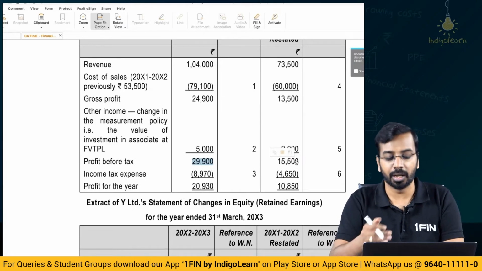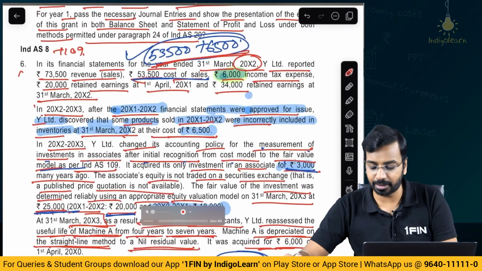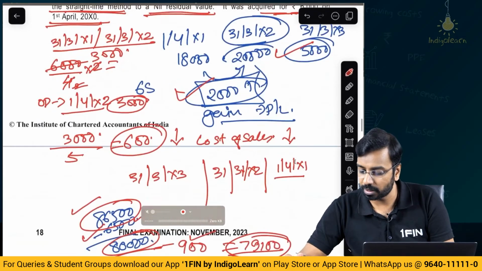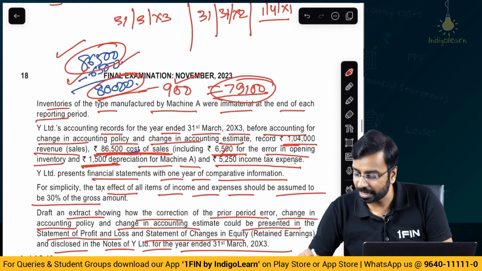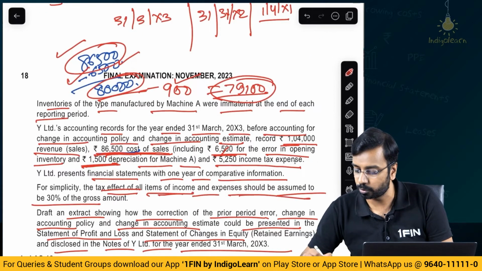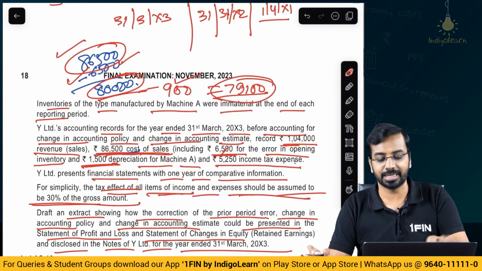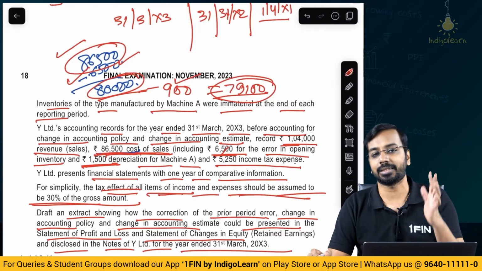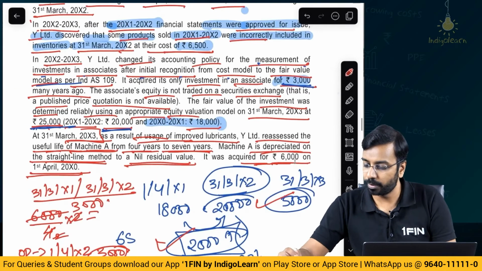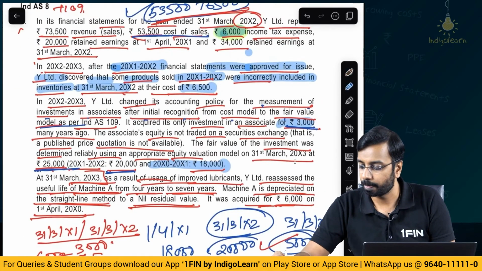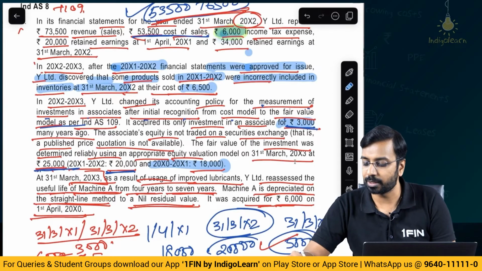Now, what is the next thing to be done? Taxation impact. Now, if you look back at the question, it says that for simplicity purpose, the tax effect of all items should be assumed to be 30% of the gross amount. So they have not given us deferred tax, this tax, that tax breakup, 30% is the taxation impact, right? Now, how much tax did we report initially? Initially, we have reported 6,000 of tax.